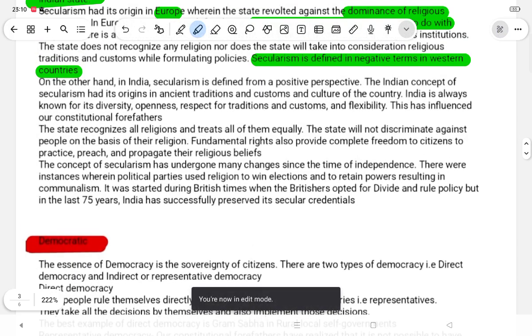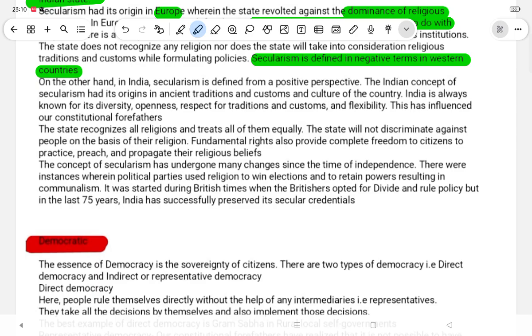In other words, in India, secularism is defined from a positive perspective. The Indian concept of secularism has its origin in the ancient traditions, customs and culture of the country. India has always been known for diversity, openness and respect for traditions and customs. This is the influence of our constitutional forefathers. The state recognizes all religions and treats all of them equally.